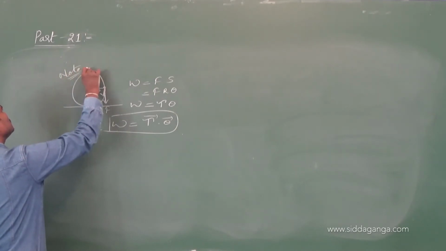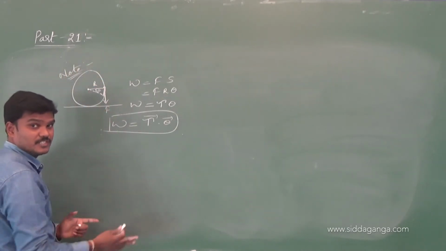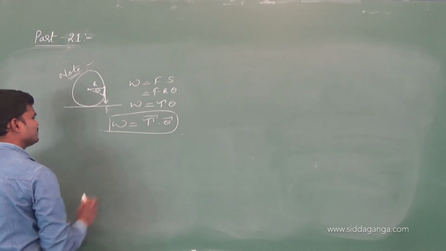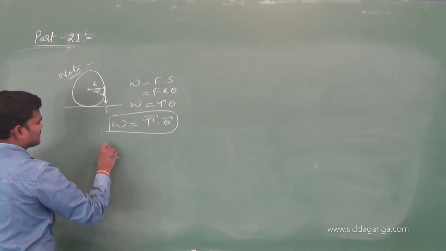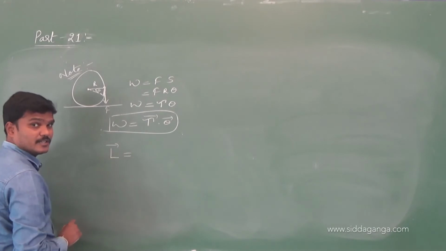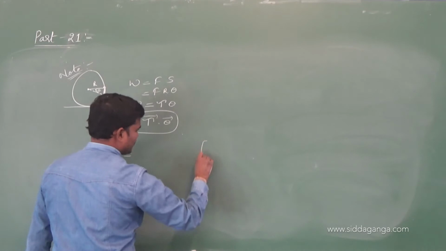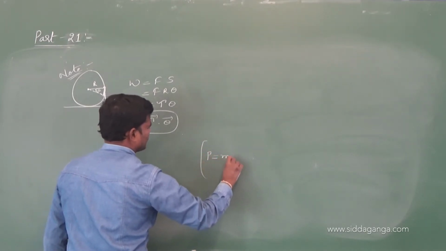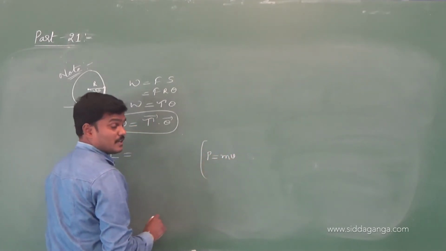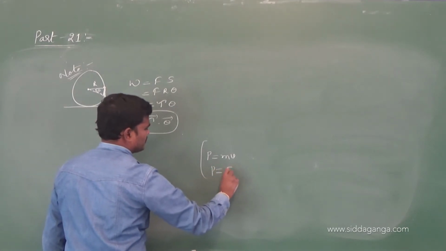Use these formulas to solve your assignment problems. That's why I am doing these formulas now. Otherwise, directly we can expect angular impulse. So angular impulse is nothing but... I think you know P is equal to what? mv. Otherwise, P is equal to Ft.